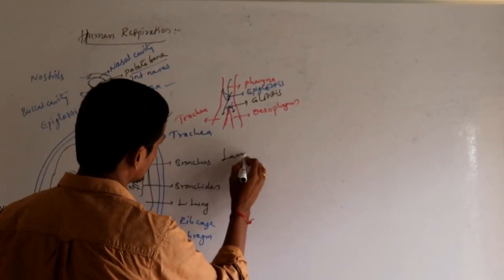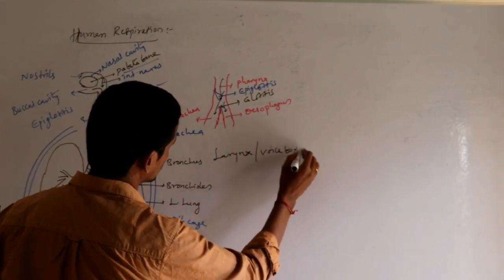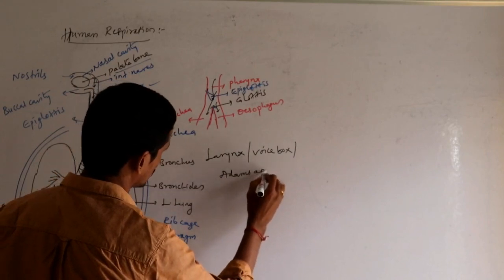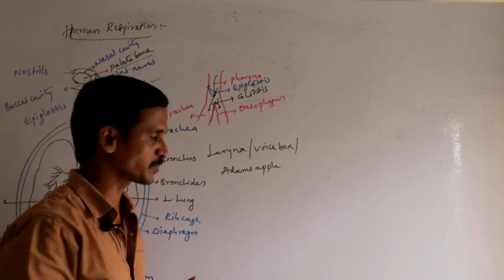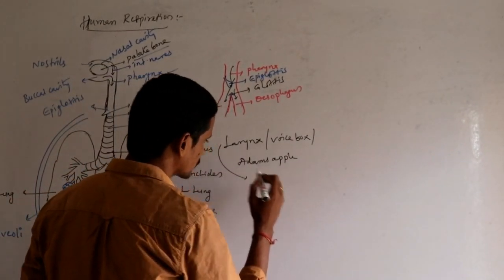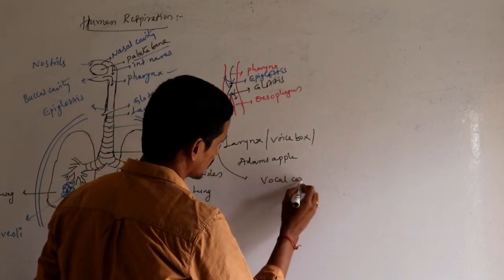Larynx is commonly called the voice box. It is also called the Adam's apple. Larynx is called the voice box because it is made up of two flap-like structures called vocal cords.